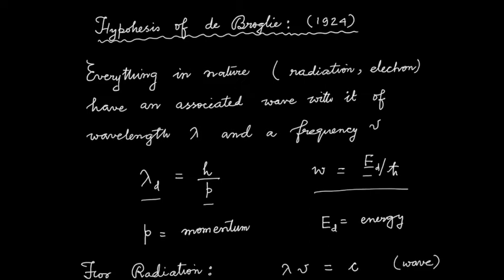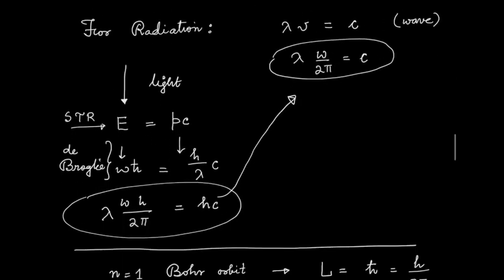D stands for de Broglie. So de Broglie is talking about matter waves. For every matter, there is an associated wave. If the matter has a momentum p, the wave has a wavelength lambda_d, and the matter has an energy E_d, the wave has a frequency omega. And we saw that for radiation, this works out quite well.